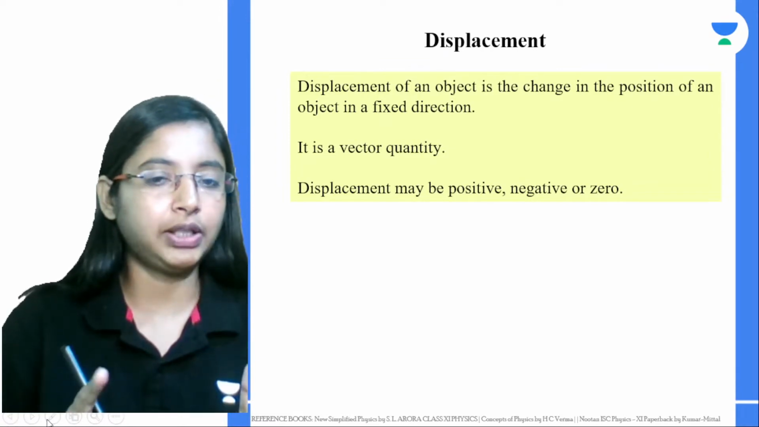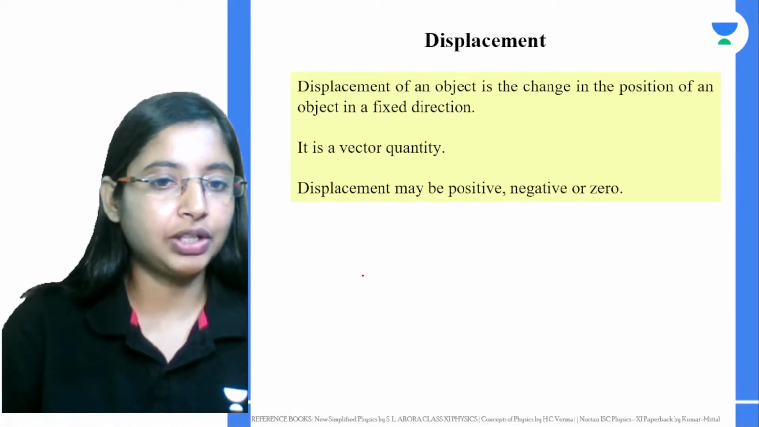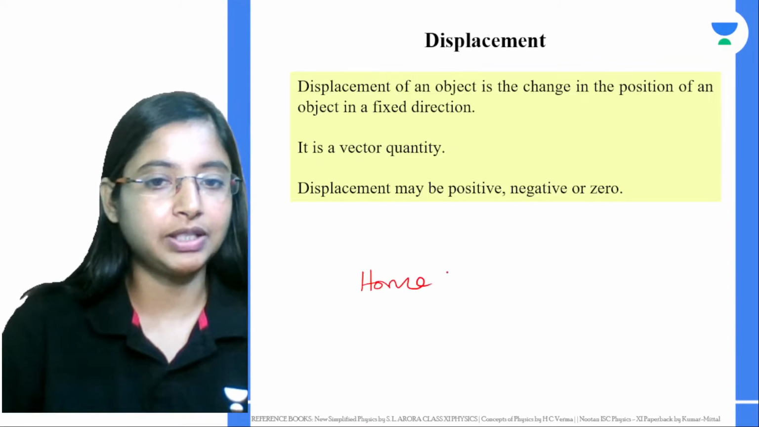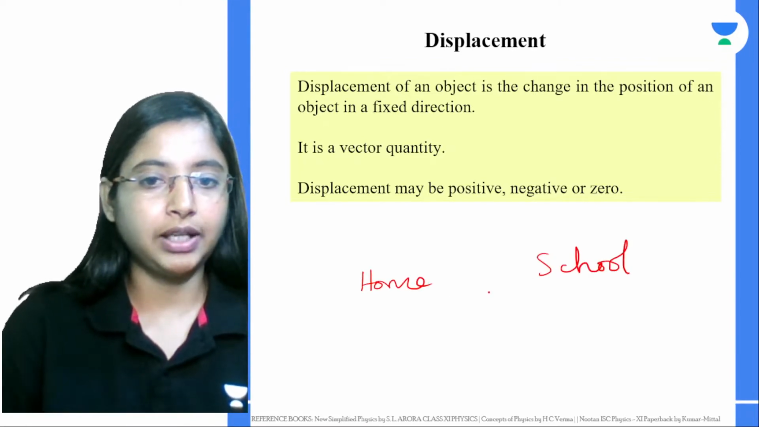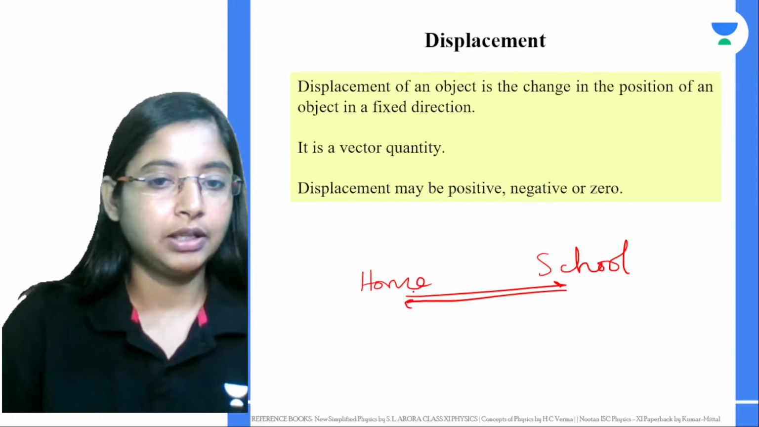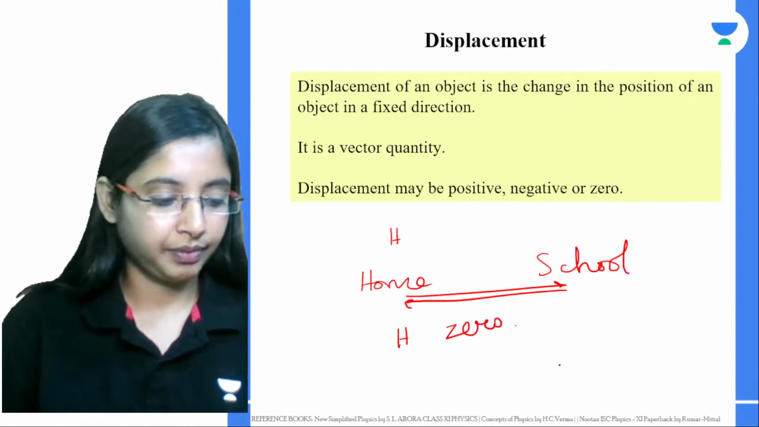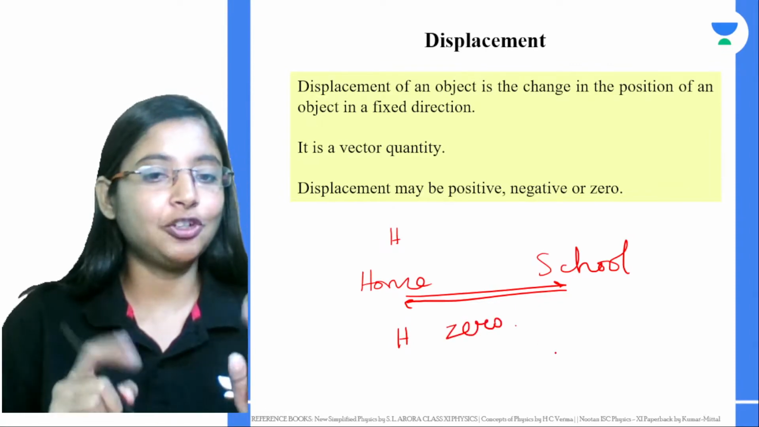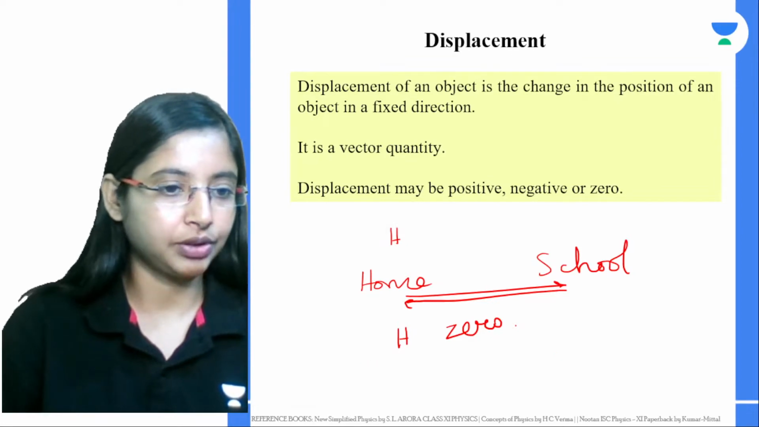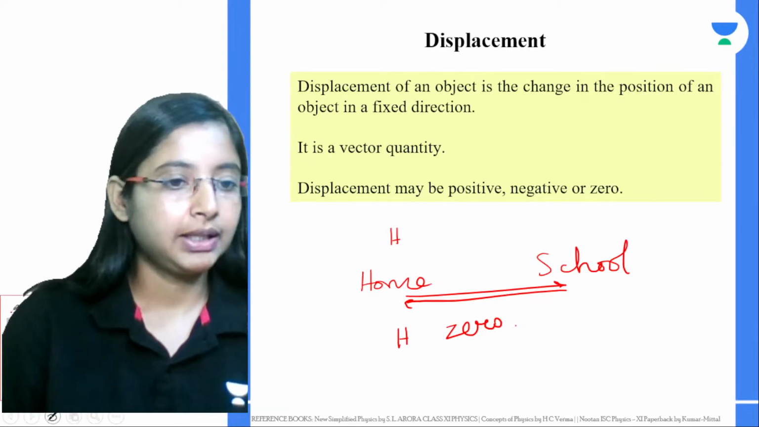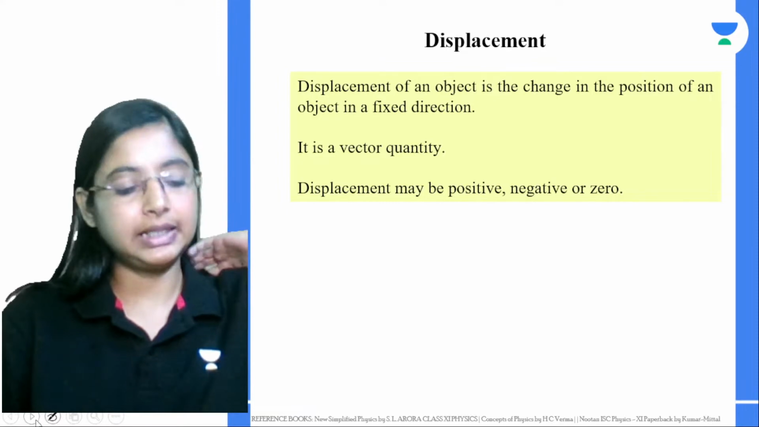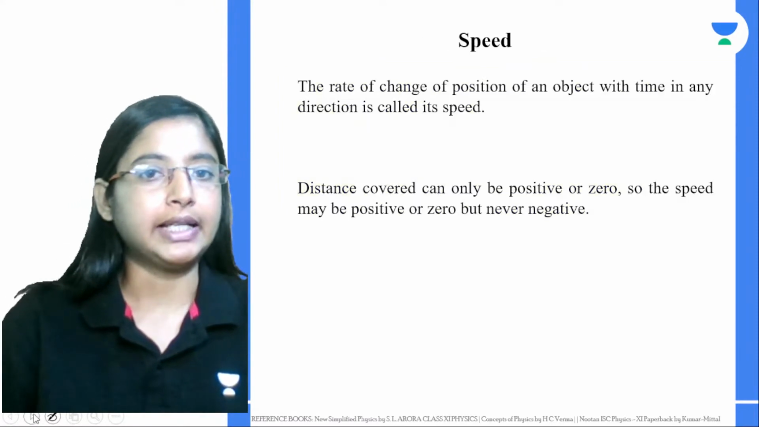Next, displacement can be positive, negative or zero. We have seen all the cases. An example case for zero displacement: let's say you're going from home to school, and then you're coming back. So your initial place is home, your final place is also home. What is the displacement? Zero. Because displacement takes into account the initial and final positions. That's right, Akshay, it becomes zero. So this is displacement. All right, next.